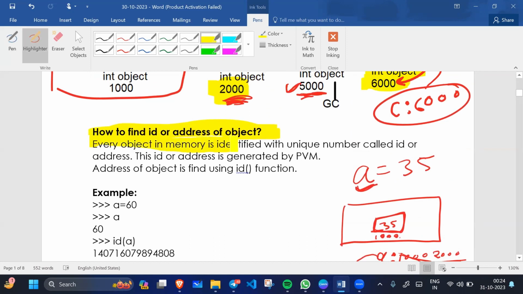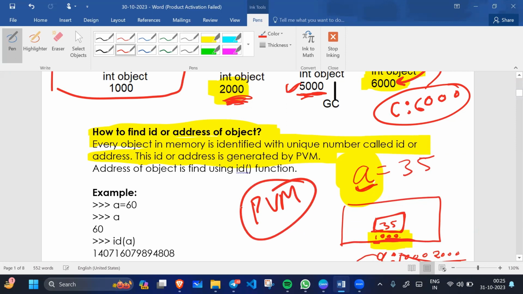Every object in memory is identified with a unique number called id or address. This id or address is generated by the PVM. So who generates the id or address? The PVM. The id is nothing but the address of the memory block. What is PVM?